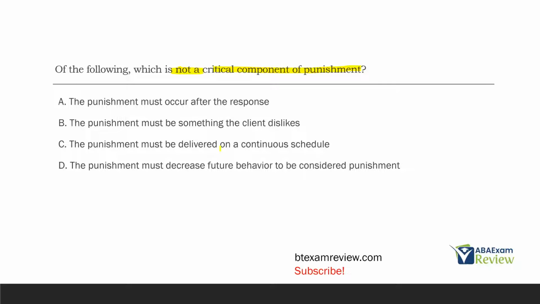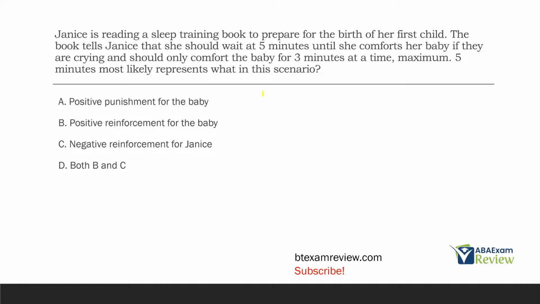So the only one we didn't consider critical is B. The punishment must be something the client dislikes. Not necessarily true. We're only worried about what it does to future behavior. We're not too concerned about how the client feels about it when defining it as punishment or not. Does it decrease future behavior? Well, then it's punishment.